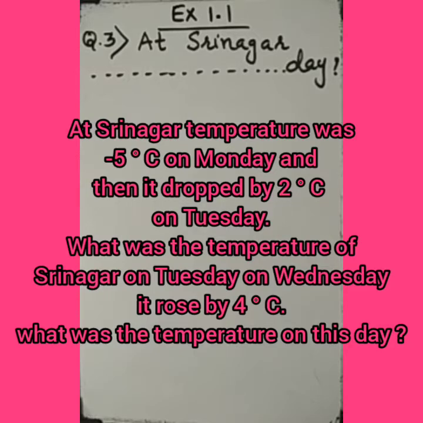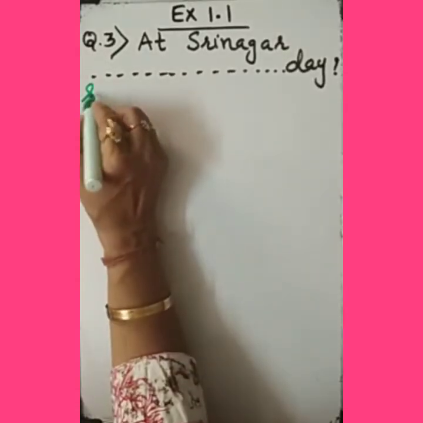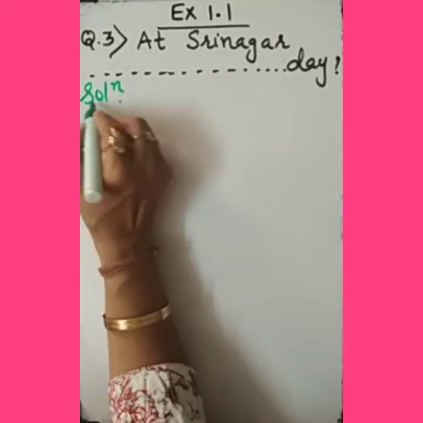In the same question, one additional question is there. On Wednesday, it rose by 4 degrees Celsius. What was the temperature on this day? Right? So, first of all, according to the question, what are we given? The temperature of Srinagar on Monday. Let's note down what we are given in the question.